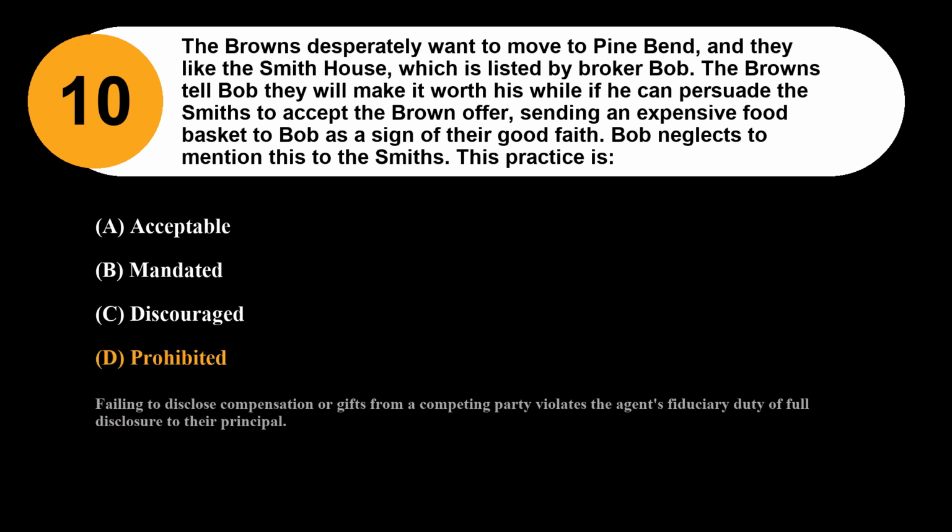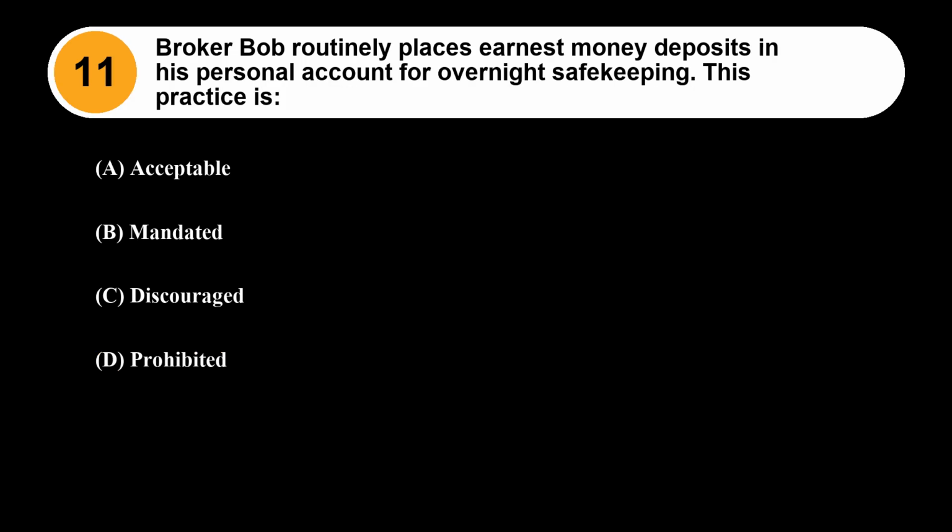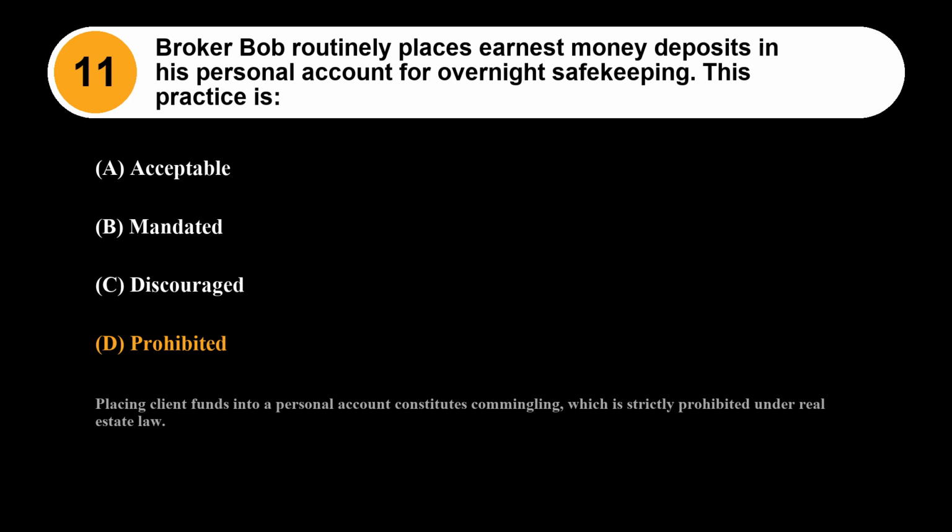Failing to disclose compensation or gifts from a competing party violates the agent's fiduciary duty of full disclosure to their principal. Question 11. Broker Bob routinely places earnest money deposits in his personal account for overnight safekeeping. This practice is: Option A, acceptable. Option B, mandated. Option C, discouraged. Option D, prohibited. The correct answer is Option D, prohibited. Placing client funds into a personal account constitutes commingling, which is strictly prohibited under real estate law.